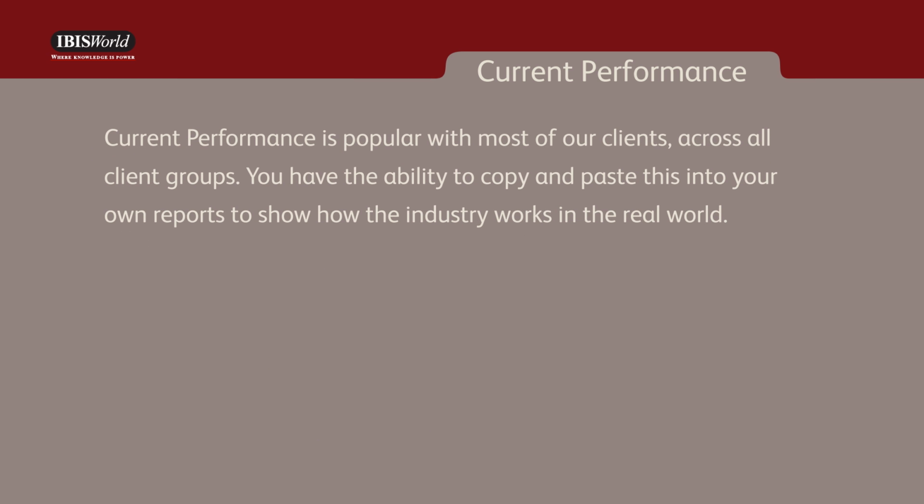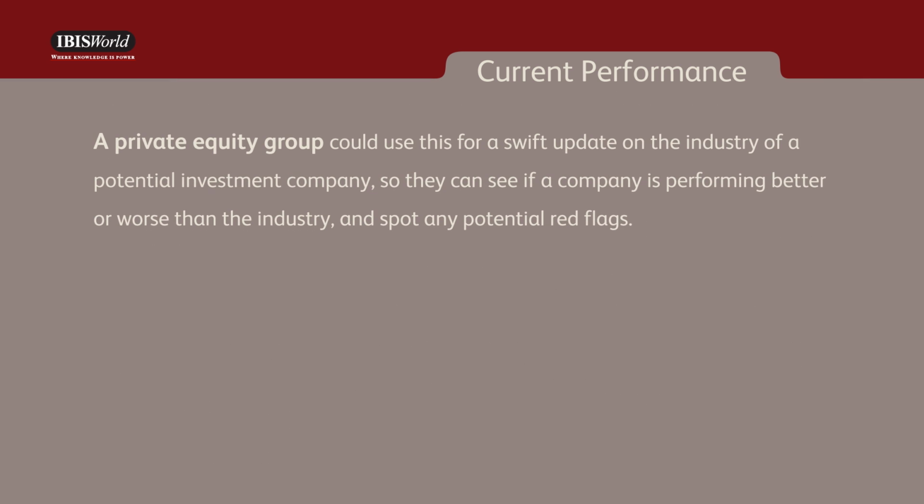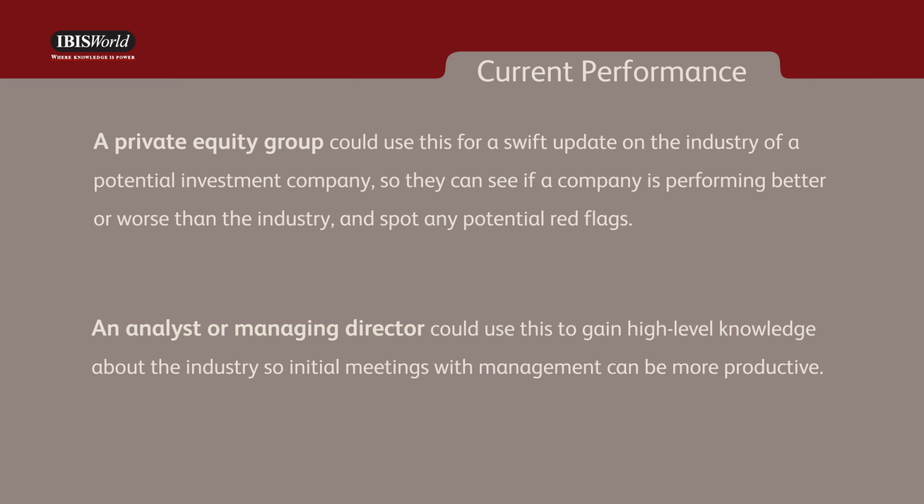Current Performance is popular with most of our clients across all client groups. You have the ability to copy and paste this into your own reports to show how the industry works in the real world. For example, a private equity group could use this for a swift update on the industry of a potential investment company, so they can see if the company is performing better or worse than the industry, and spot any potential red flags. An analyst or managing director could use this to gain high-level knowledge about the industry, so initial meetings with management can be more productive.